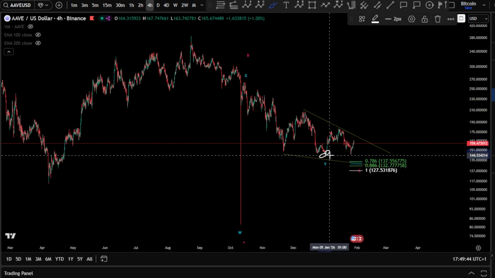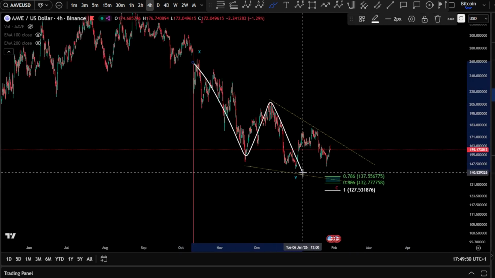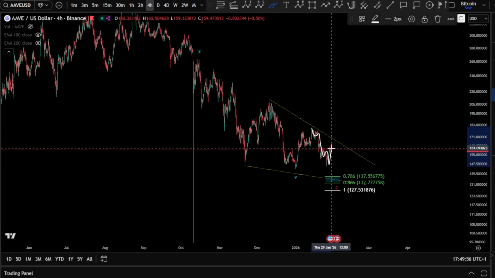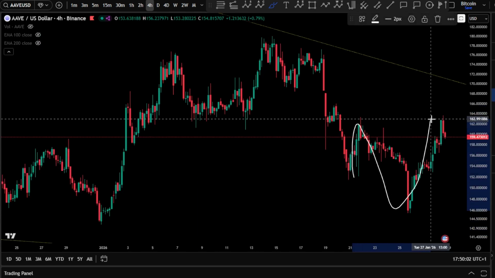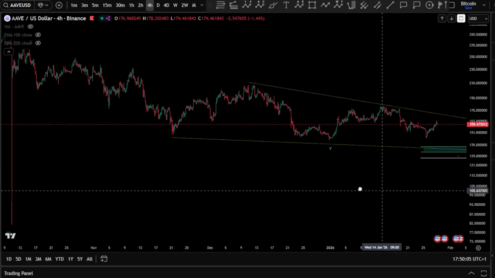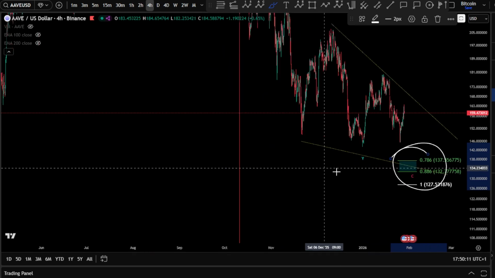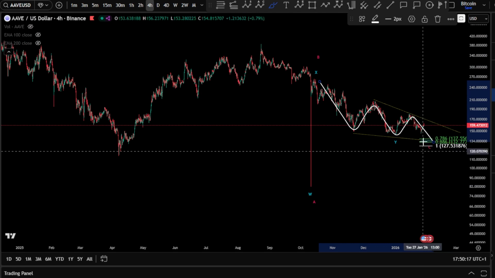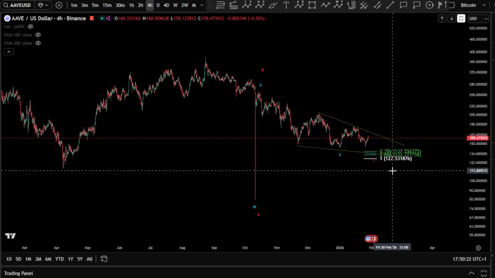Two scenarios. Now we took the low there, so if it is a wave Y, well, it's done, it's finished, right? As a zigzag, it should be ABC. But obviously the price is still showing an impulse there, 1, 2, 3, 4, 5, which potentially can be finished or not finished, but this is a very clear expanding flat as well. So very likely that we might drop one more low there for the wave C. I'm looking for it as a diagonal, which I prefer, honestly. I prefer this wave C as a diagonal and then pushing toward the upside, very likely here for AAVE as well. So these are the price updates, guys, for TAO, Litecoin, and for AAVE.